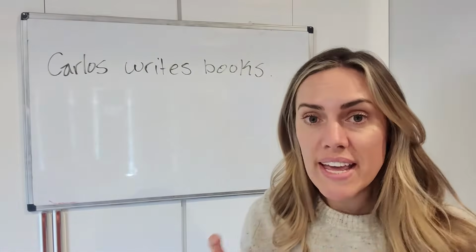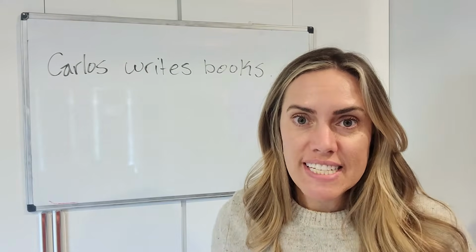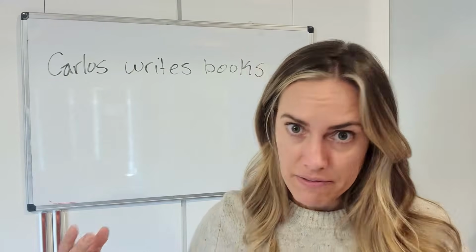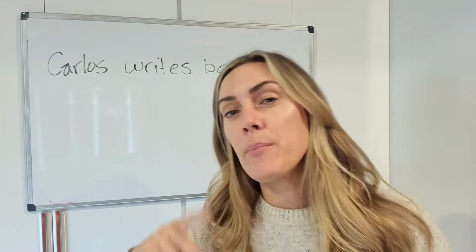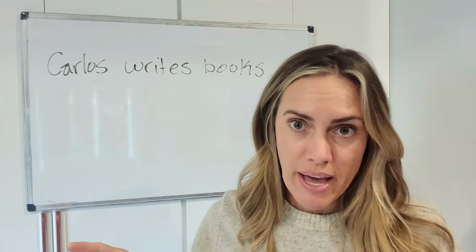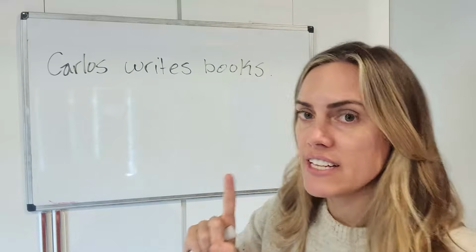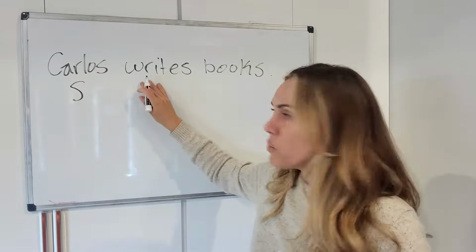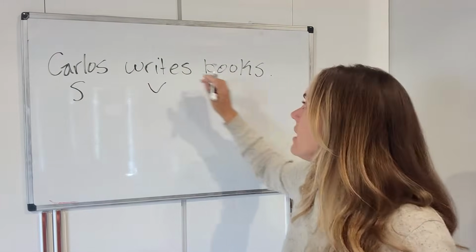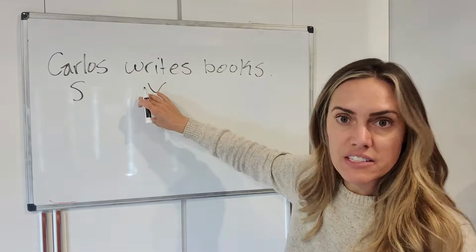Okay, let's move on. Okay, so in order to make a sentence in the passive voice, you first have to make sure that the sentence can be written in the active voice. Because if it cannot be written in the active voice, it probably can't be written in the passive voice. And that is because of the type of verb. Now let's check this out. Carlos writes books. Carlos is the subject. Writes is the action. It's the verb. And books, what's that? Well, that happens to be the object of this verb, okay?